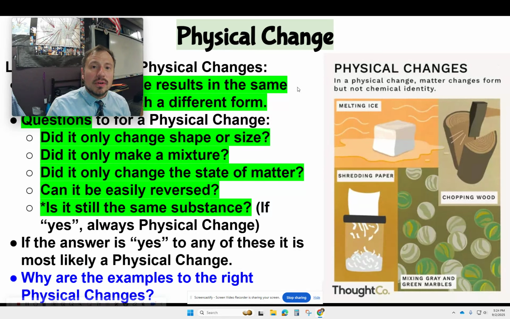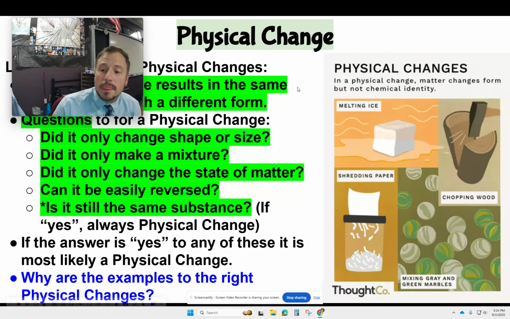Can it easily be reversed? This one could go either way. What that means is, yeah, I could easily get it back to the solid form by putting it back in the freezer. And this last one, is it still the same substance? The answer is yes. It's still water. It's still H2O. We just went from a solid to a liquid. This is a physical change.